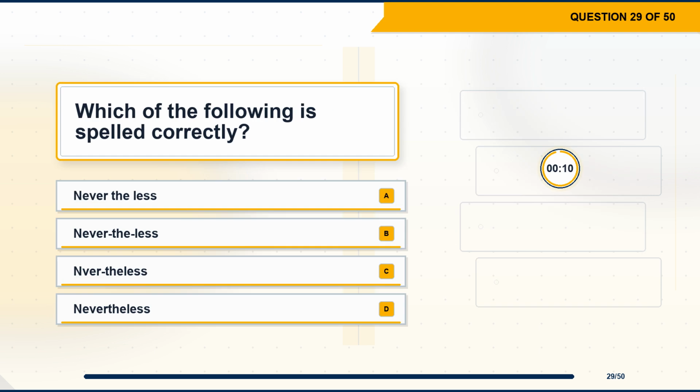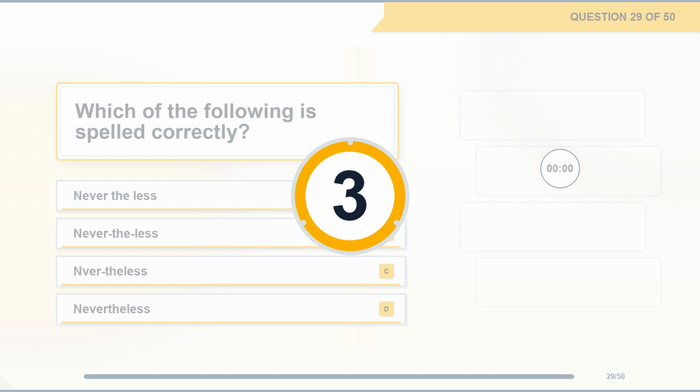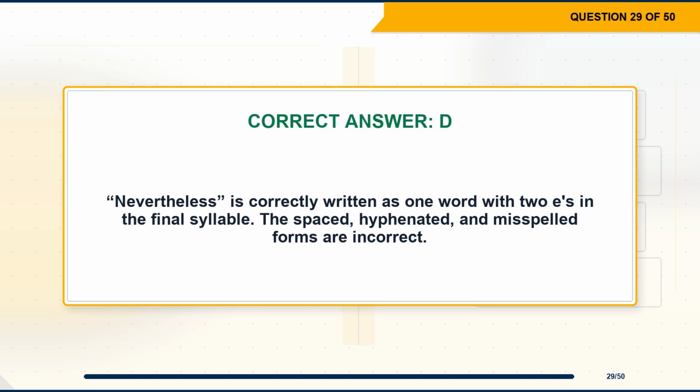Question 29. Which of the following is spelled correctly? Option A, nevertheless. Option B, nevertheless. Option C, vertheless. Option D, nevertheless. The correct answer is option D, nevertheless. Explanation. Nevertheless is correctly written as one word with 2 e's in the final syllable. The spaced, hyphenated, and misspelled forms are incorrect.